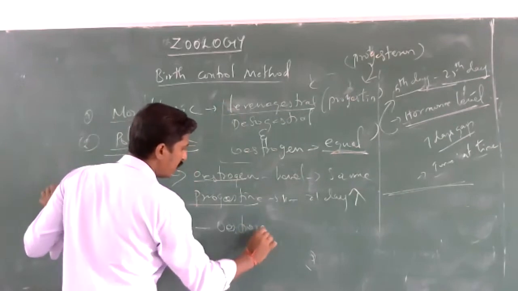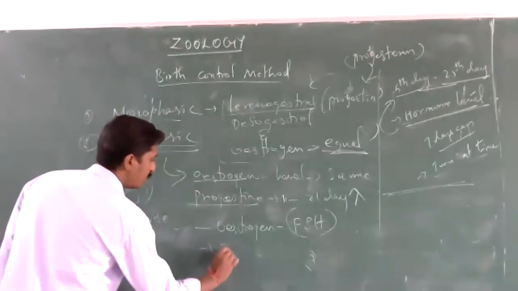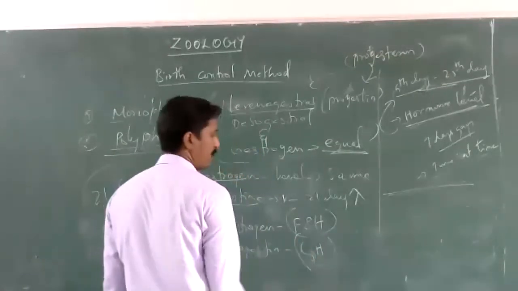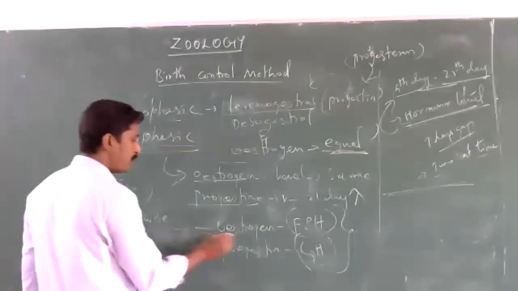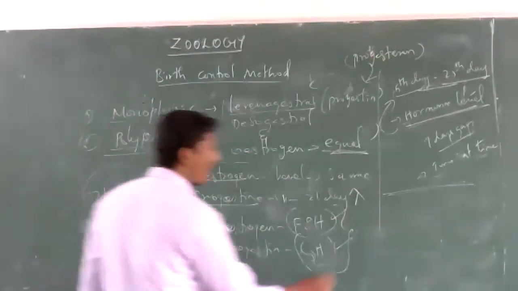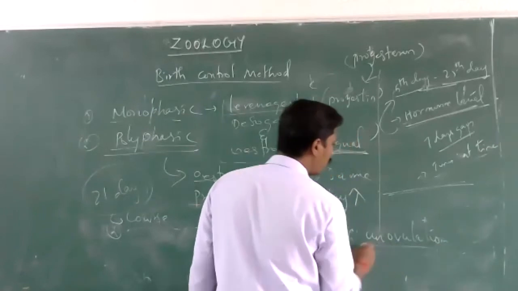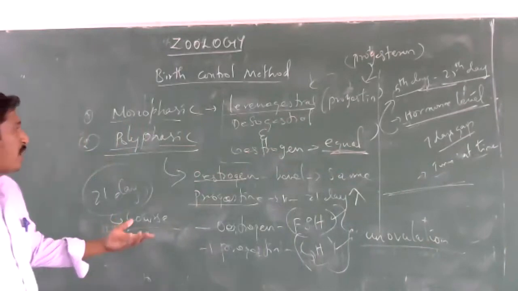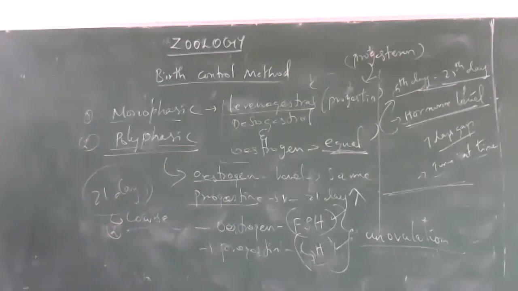Estrogen acts against FSH, and progestin acts against LH. These gonadotropin hormones cause ovulation, but the estrogen and progestin hormones function against FSH and LH, and so cause anovulation. Due to anovulation, fertilization does not happen, and since fertilization does not happen, pregnancy is also not possible. So these are called oral contraceptive pills.